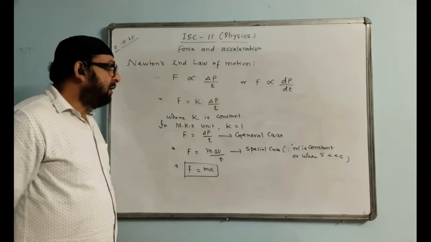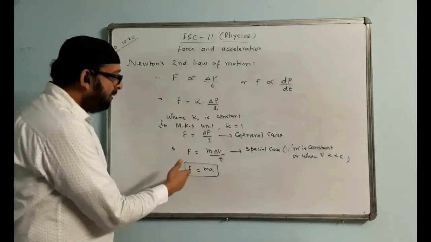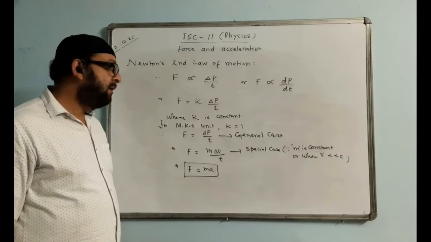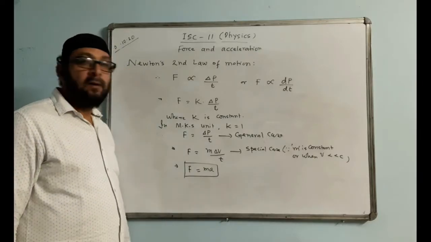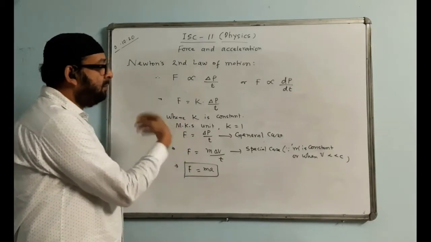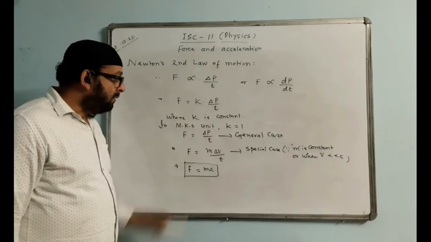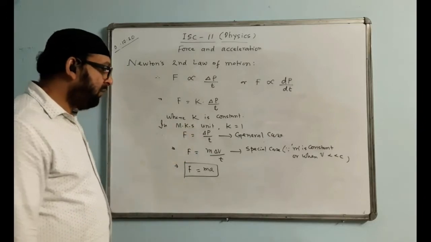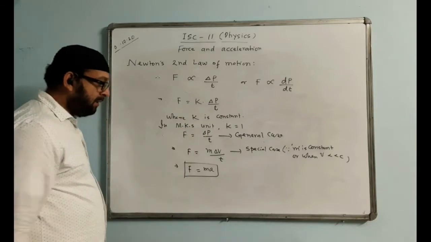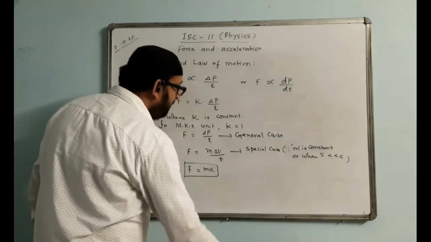That is one derivation. And then our question will come: F equal to ma, under what condition is this equation valid? It will be valid when m is constant, or when v is much less than c. But the equation F equal to delta p by delta t is valid in all situations. This is the delta sign, the triangle symbol. So F is equal to ma, we have done.